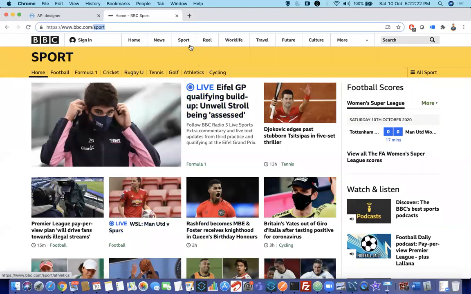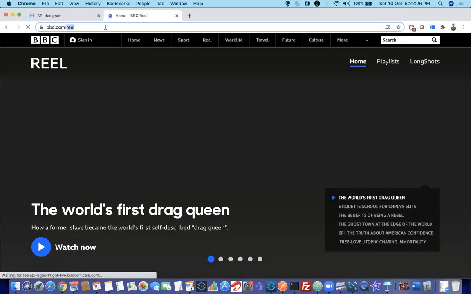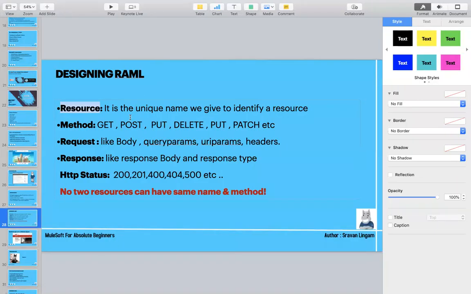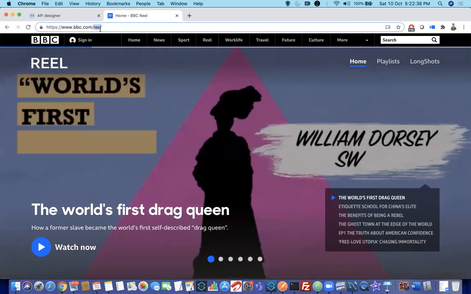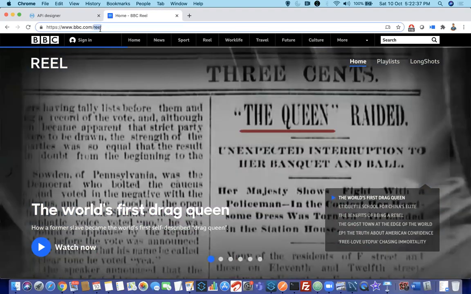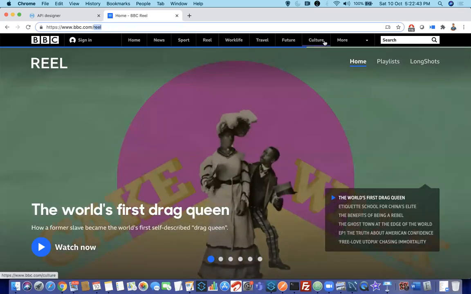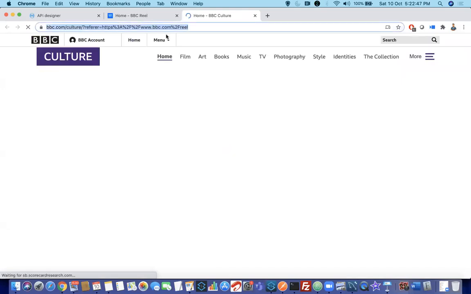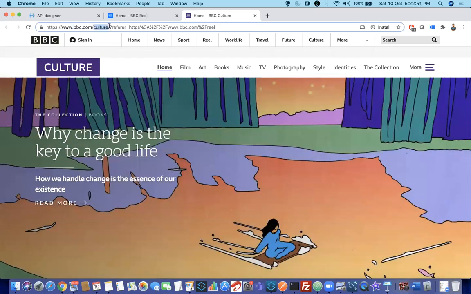So when you click on reel, you can see the path is changing. That means there are different kinds of resources that they are using. That's why I told you that you cannot have another reel with the same method, because it doesn't know which method it should go to. So every operation or every action has some dedicated resource. Now I have clicked on culture. You can observe I got culture as a resource name, and there are some things after culture here.